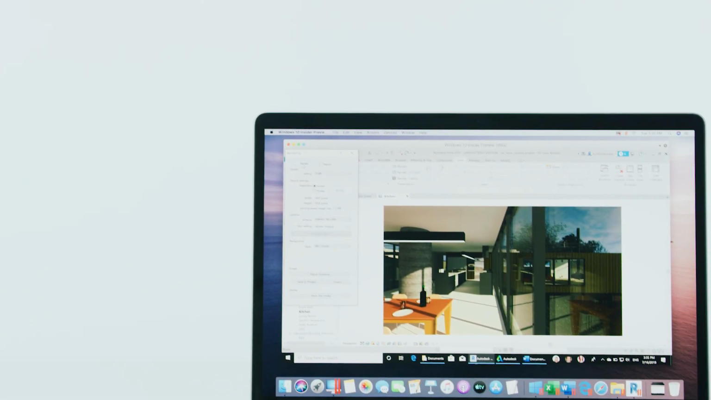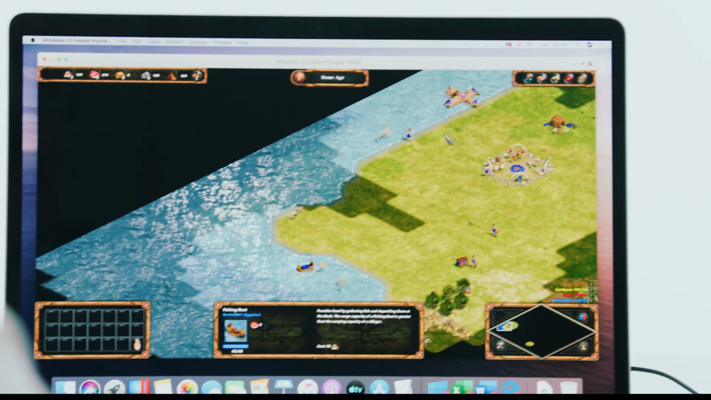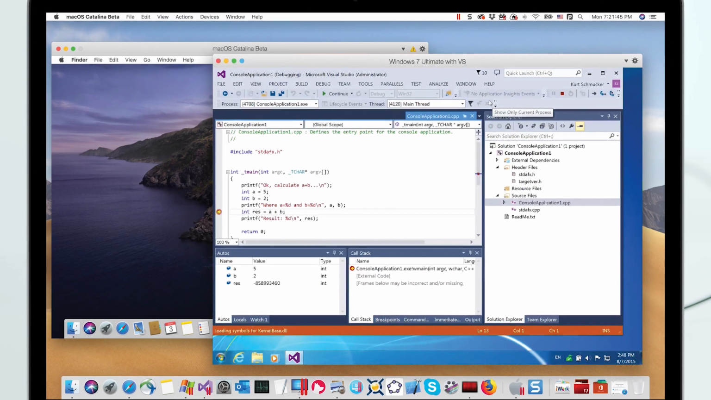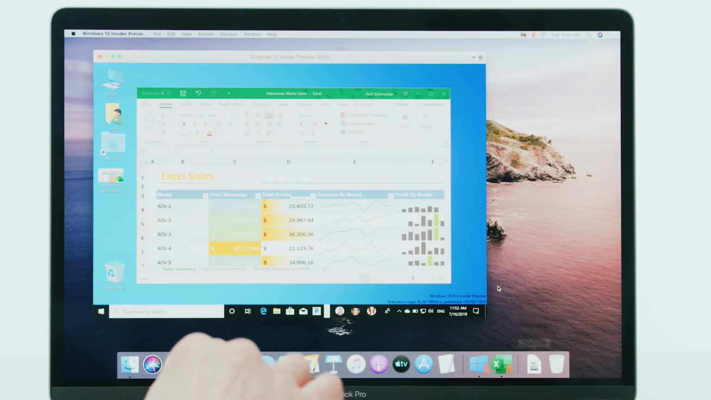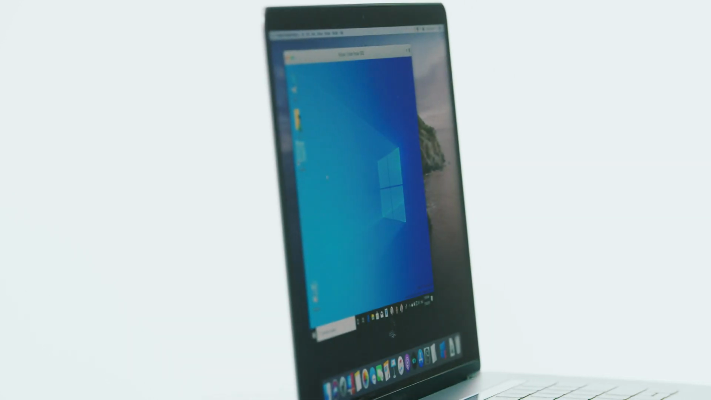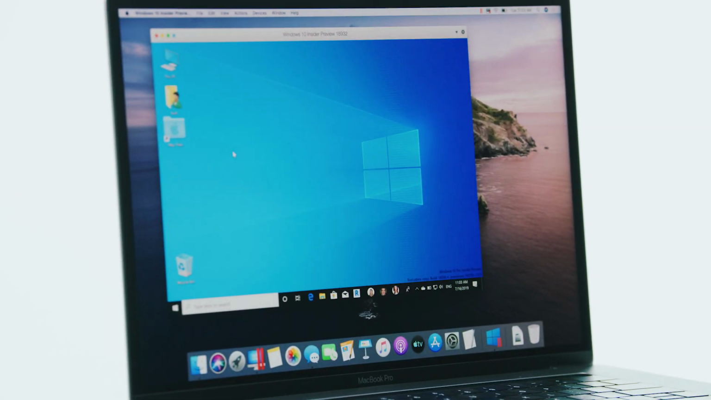Whether you need to run a Windows program, making the switch from a PC, develop or test, game, or just looking for the ultimate flexibility without having to restart, you're completely covered with Parallels Desktop for Mac. Fast, powerful, and easy.